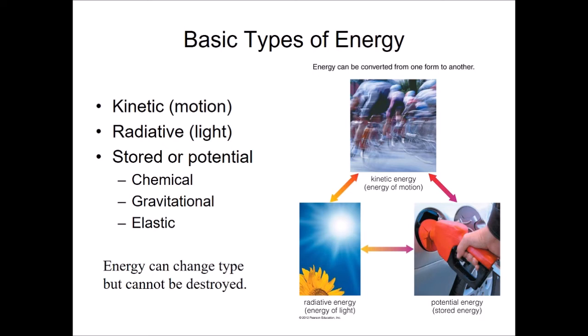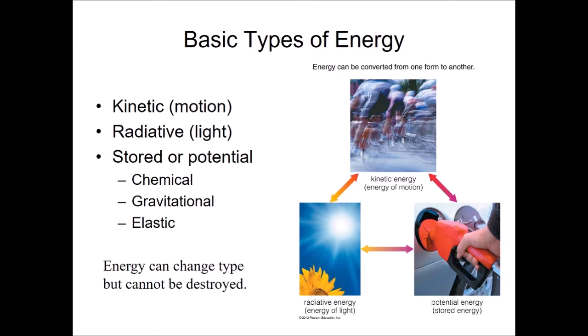Energy is another type of tool. You can characterize objects as having a certain type of energy, and energy can be converted from one form to another. And so sometimes understanding a physical system is helpful if you can characterize the energy and understand how it transforms between things. So there's lots of different types of this. One really obvious and simple type is kinetic energy. And that's energy that an object possesses because it moves. That's all that's required. If it moves, it has kinetic energy to it.